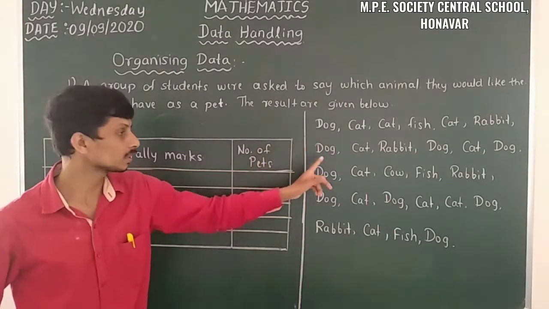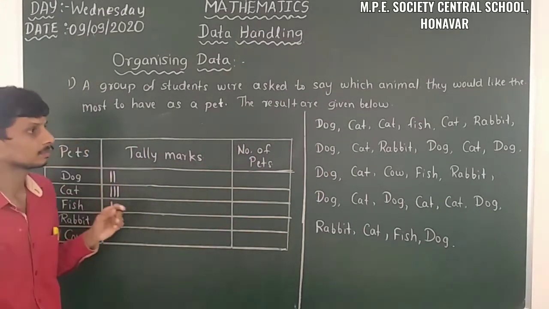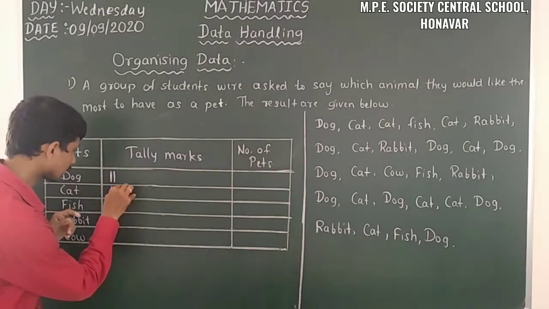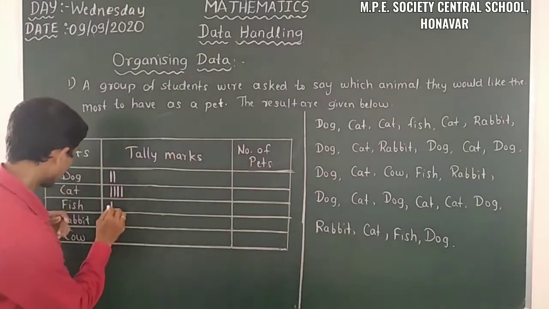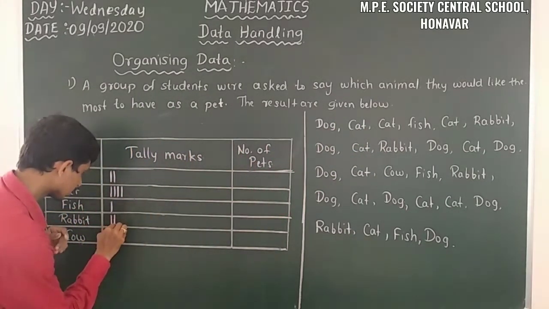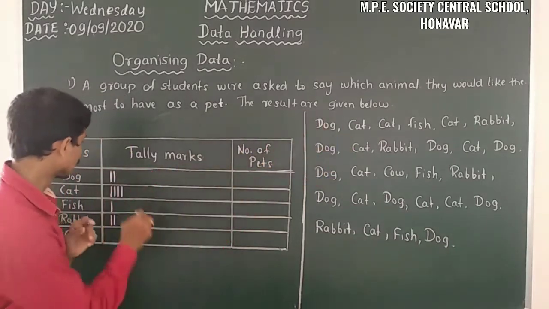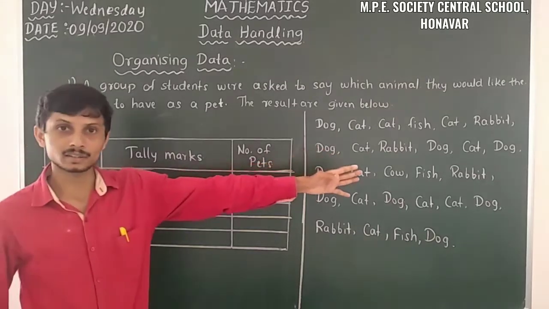Here 1 row completed. Then second row dog. So I will write another tally mark. Then here cat is the second, so I will put another tally mark. Then rabbit. So I will insert 1 tally mark in the rabbit. After that dog. I will take another tally mark like this. So then again cat comes.